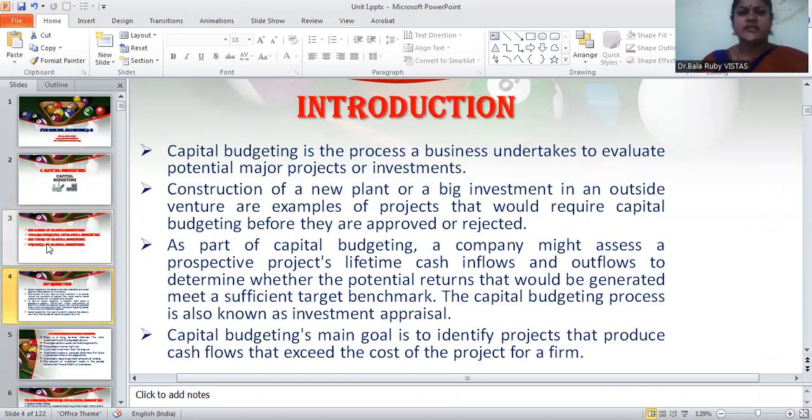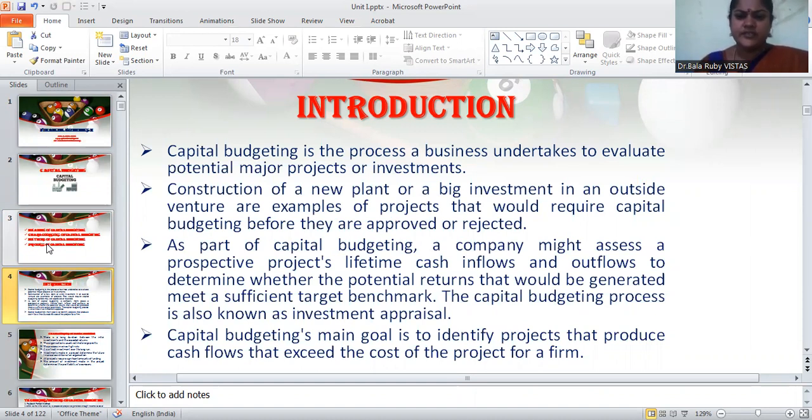See, capital budgeting is the process a business undertakes to evaluate potential major projects or investments. Construction of any new plant or a big investment in an outside venture are the best examples of projects that would require capital budgeting before they are approved or rejected. As a part of capital budgeting, a company might assess a prospective project's lifetime cash inflows as well as outflows to determine whether the potential returns would meet a sufficient target benchmark.